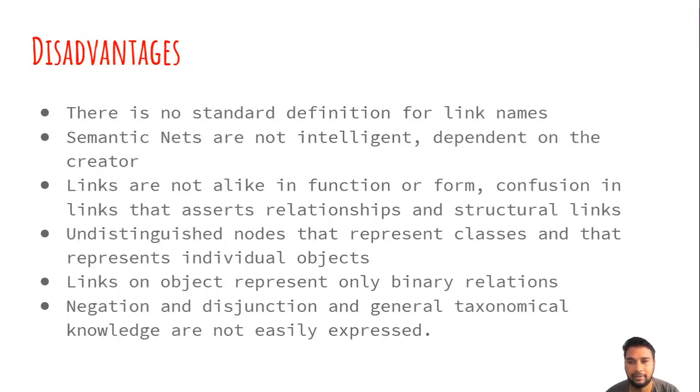Now, what are its disadvantages? Some of its disadvantages are: there is no standard definition for link names. Semantic nets are not intelligent; they depend on the creator. Links are not alike in function or form. There is confusion between links that assert relationships and structural links. Nodes that represent classes and nodes that represent individual objects are not distinguished. Links on an object represent only binary relations. Negation, disjunction and general taxonomical knowledge are not easily expressed.